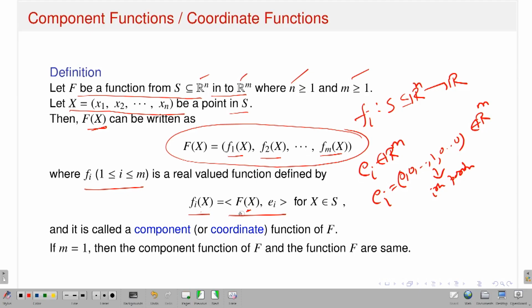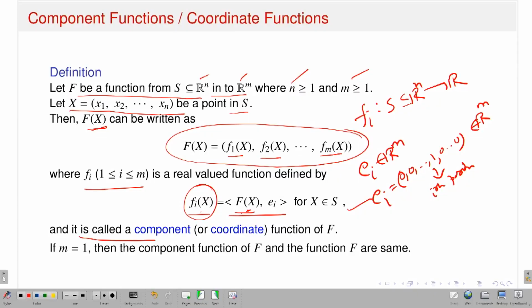I am taking the inner product between two vectors of Rm. Capital F of x is a point in Rm. Ei is an m tuple where the ith coordinate is 1. So if I take the inner product, it will be exactly fi of x. So that's how I define it. Therefore, given capital F from Rn to Rm, I am defining a small fi, which is a real valued function from the set S, a subset of Rn, in this way. It is called the component functions or coordinate functions of F.